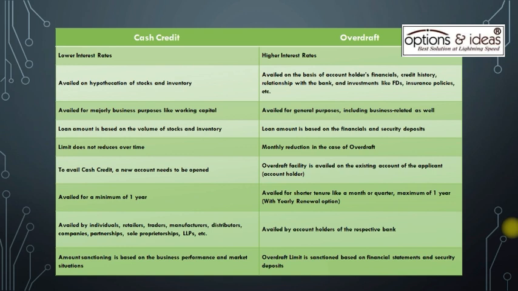Eighth, cash credit availed by individuals, retailers, traders, manufacturers, distributors, companies, partnerships, sole proprietorships, LLPs, etc., whereas overdraft availed by account holders of the respective bank. Ninth, cash credit amount sanctioning is based on the business performance and market situations whereas overdraft limit is sanctioned based on financial statements and security deposits.